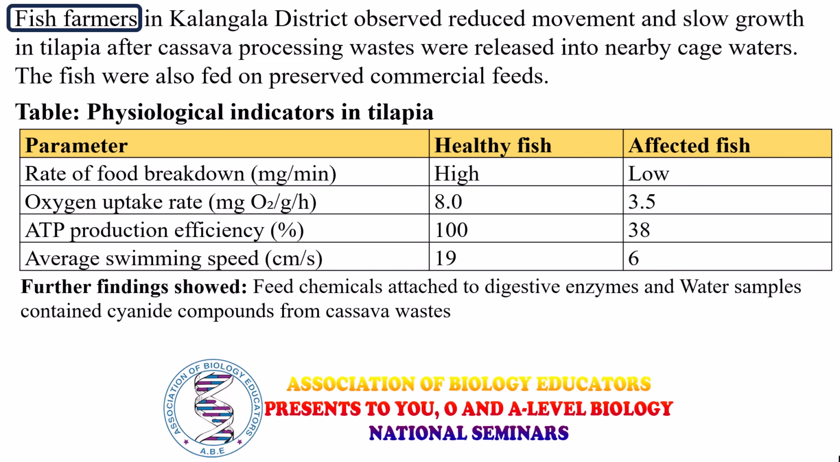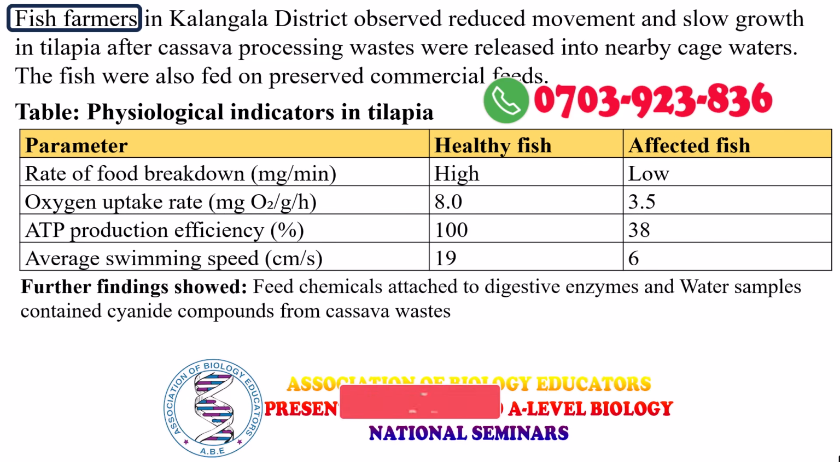Pause and analyze the data table. All the parameters in the affected fish decreased. What may be the cause? Further findings showed feed chemicals attached to digestive enzymes and water samples contained cyanide compounds from cassava wastes.